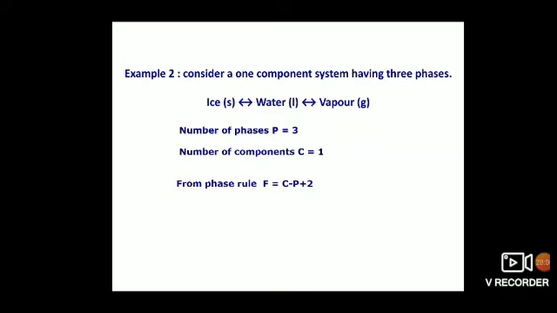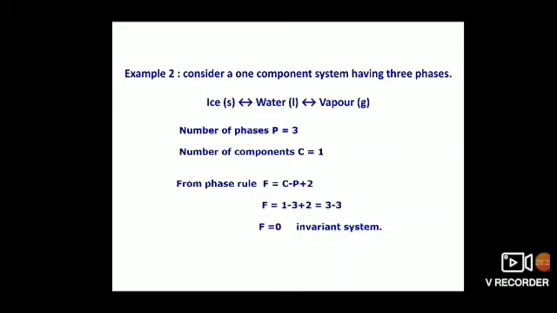Now coming to the phase rule, F is equal to C minus P plus 2. In place of C, substitute 1. In place of P, substitute 3. And plus 2 is already present in the equation. Now 1 minus 3 plus 2: 1 plus 2 is 3, minus 3 is 0. Invariant system.